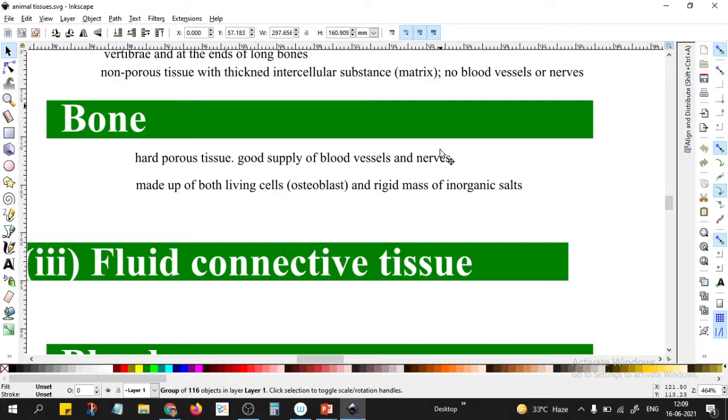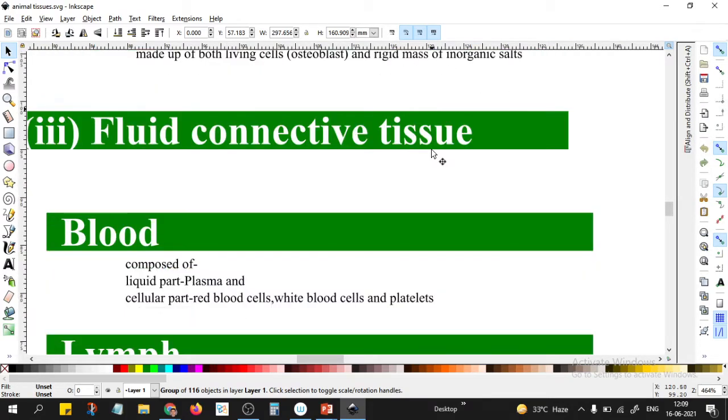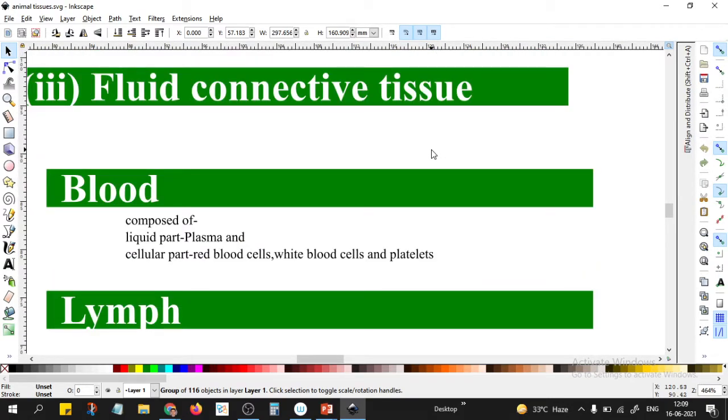Next, the third type of connective tissue is the fluid connective tissue. All of us know fluid is a kind of liquid. In our body, there are two types of fluids. One is the blood, one is the lymph. In class 8 also you have studied the circulatory system, blood and lymph. The circulation of the blood in the body and lymph in the body, is it the same process or different?